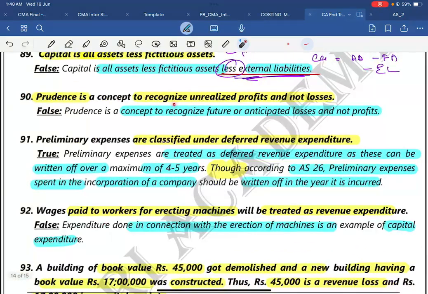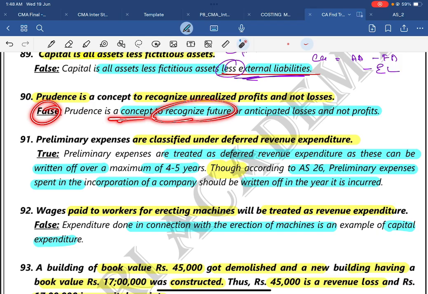Prudence is a concept to recognize an unrealized profit, not losses. The answer is false. Prudence is a concept to recognize future or anticipated losses and not profits. That's what prudence and conservatism concepts are: interchangeable concepts.